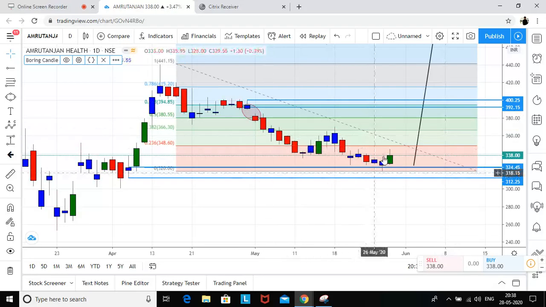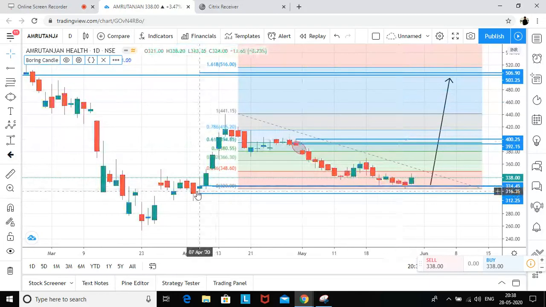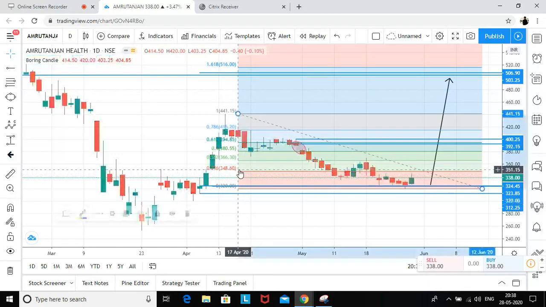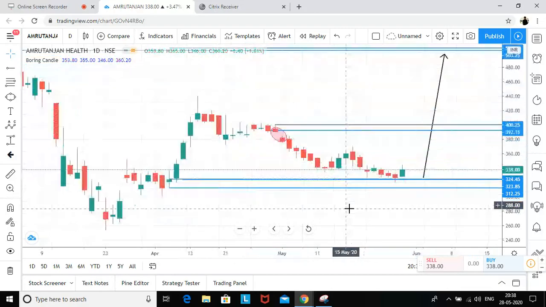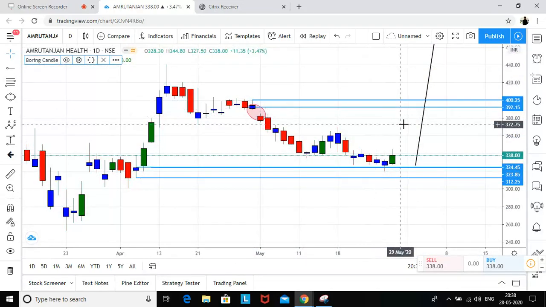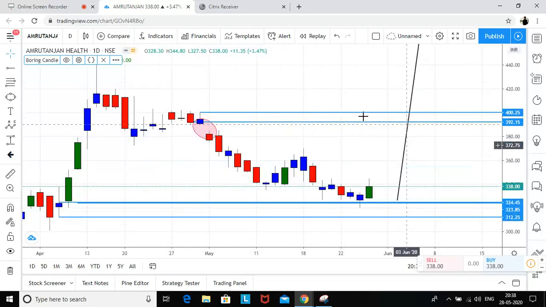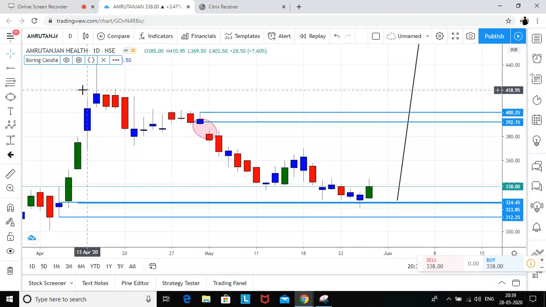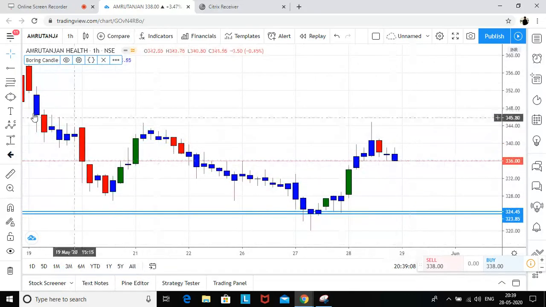And then at that time, we can again look for whether it has created any demand or supply somewhere around here. This is one thing. Other is, let me get rid of this. Now the current market price is 338. So should I go long at the current market price? Ideally, I never go long at the current market price. I always look for the nearby levels where I can go long.